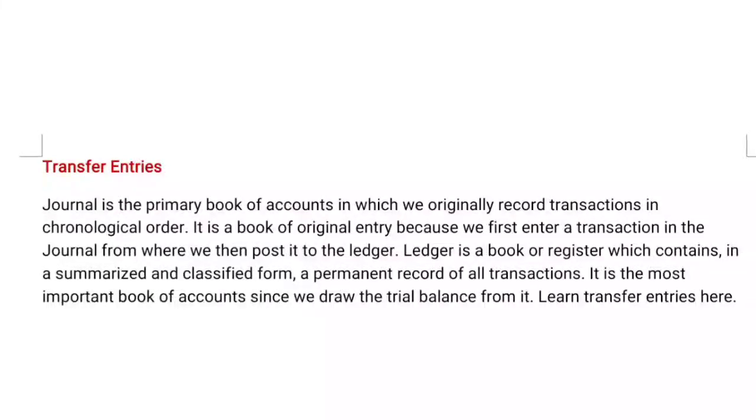It is a book of original entry because we first enter the transaction in the journal, from where we post to the ledger. It is the primary entry and also the original entry. Why? Because all transactions are first recorded in this book. That is the reason it is special.